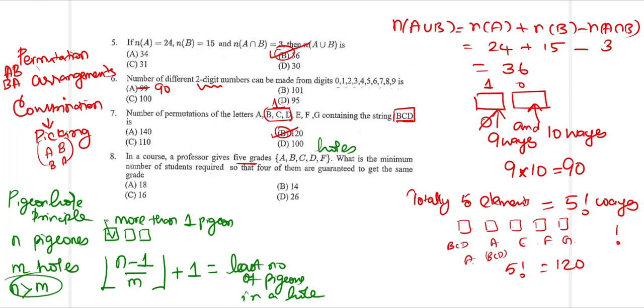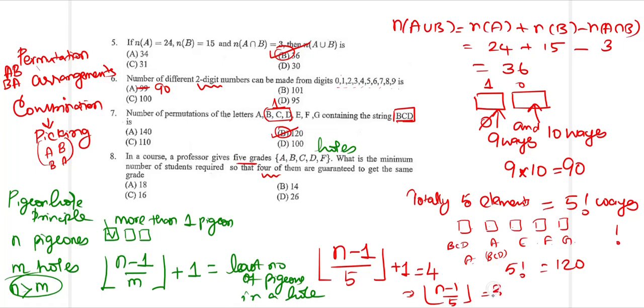In which case, what happens over here? n is not known, minus 1, divided by the number of grades, the number of holes, which I have is 1, 2, 3, 4, 5. This 5 is known to me. Floor symbol plus 1 must be equal to 4, since I know that minimum 4 of them have to get the same grade. So make this 1 go to the opposite side. So this gives me floor of n minus 1 by 5 equal to 4 minus 1, so that makes it 3.